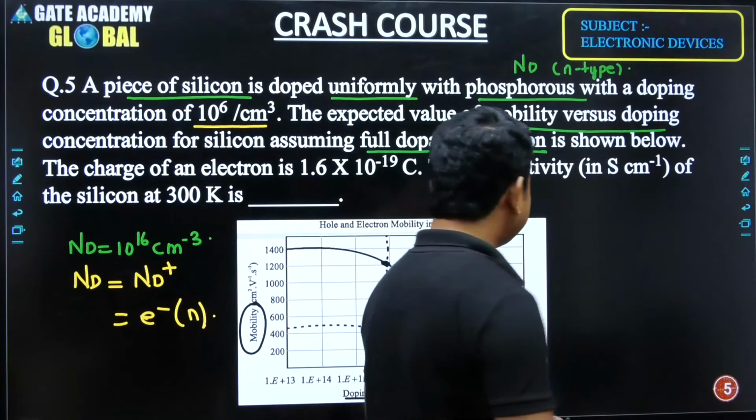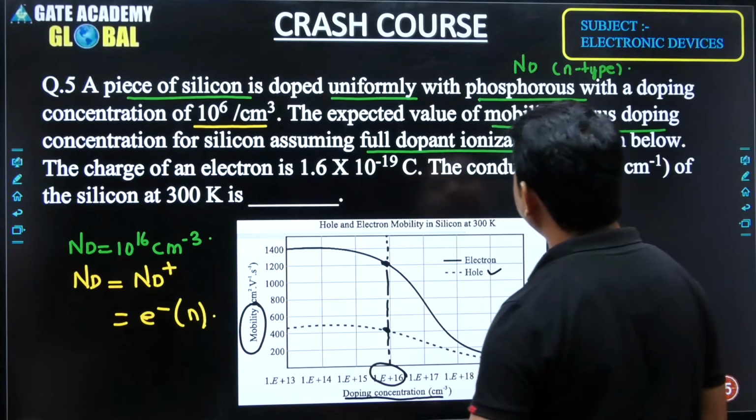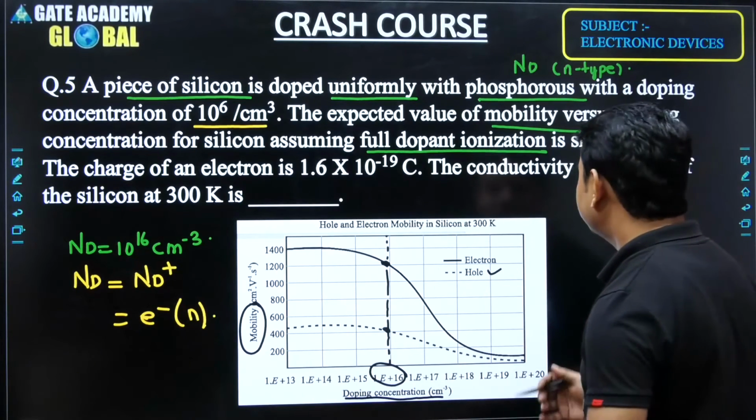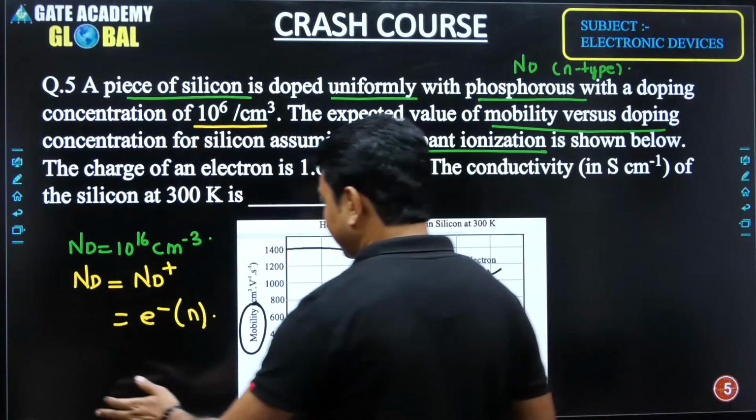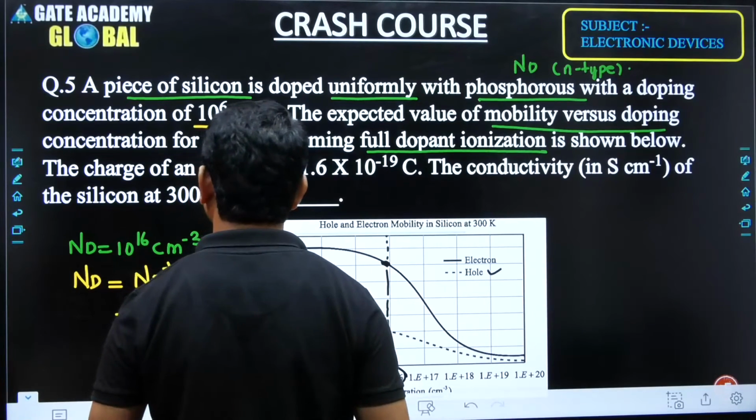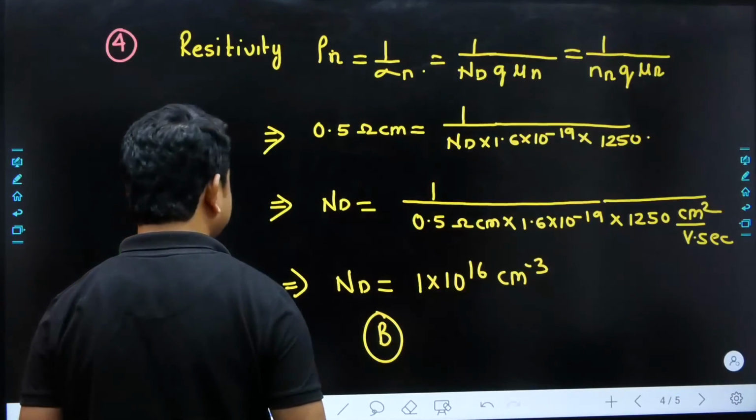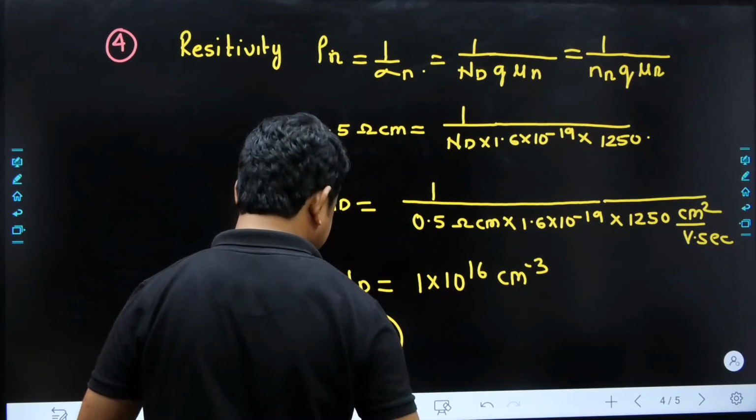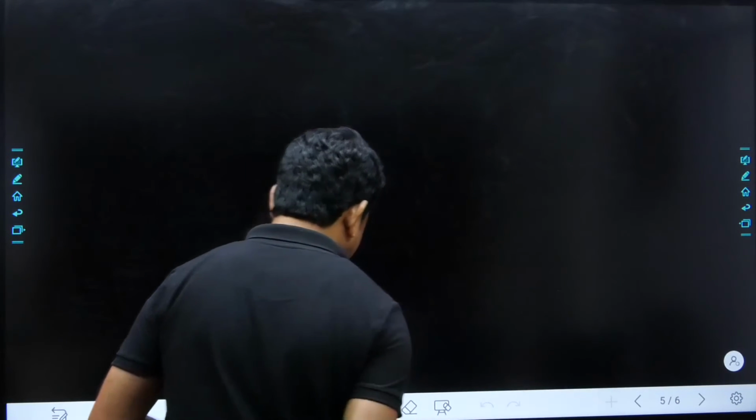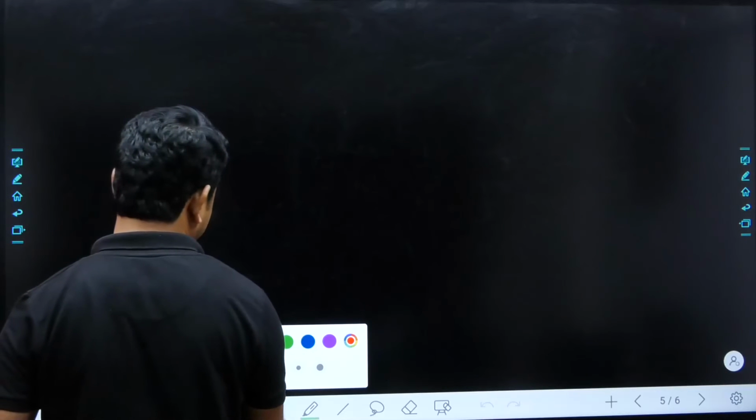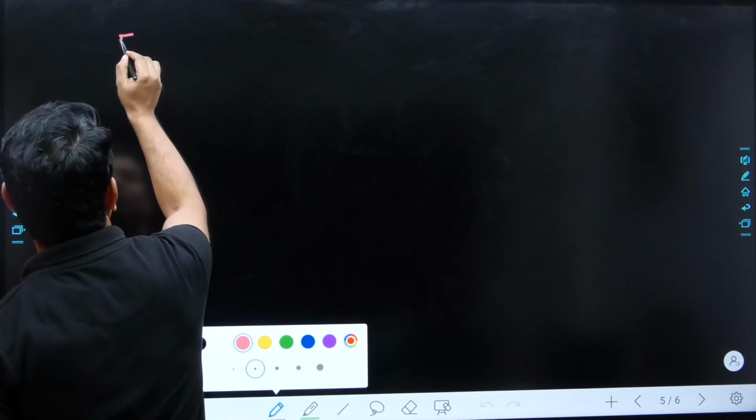So based on this one, we can do the analysis. What has been asked? The conductivity. So we know the conductivity. This is the fifth question, and we are going to analyze this fifth question on the board, and this is the answer for the fourth question. Okay, adding one more, and we are going to get the fifth question.